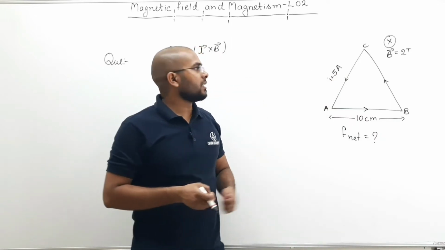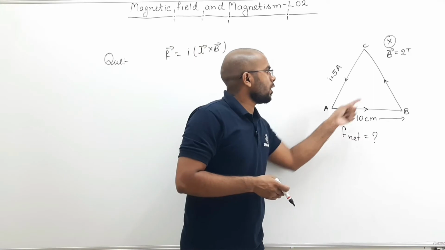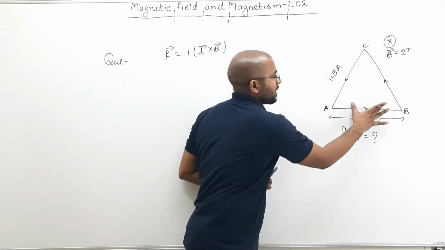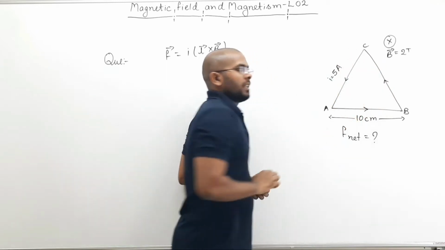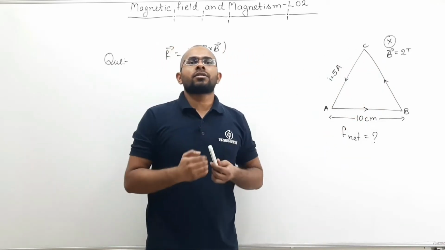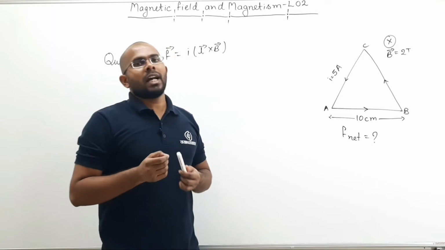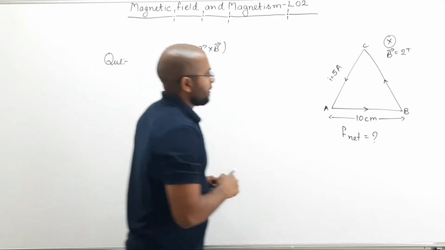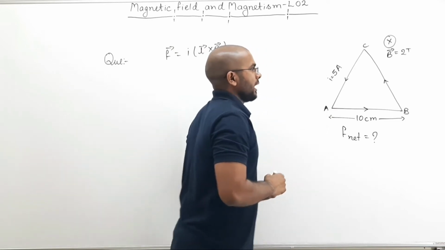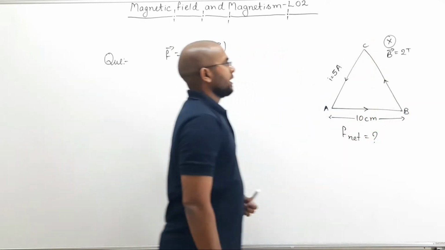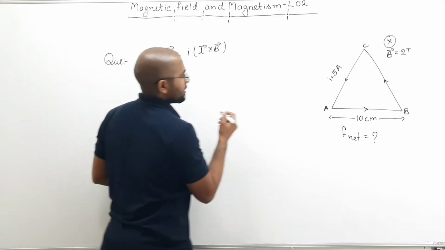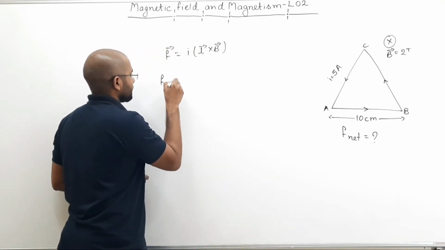So if I find the individual force on each of these 3 parts, and if I add those 3 forces, then I will get the net force. Now let's see. If this is the direction of current, then I can say F1, or let us say F of AB.